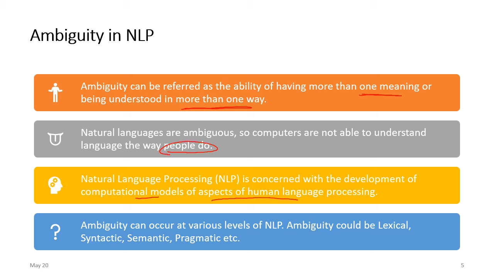So NLP needs to consider how humans think or how humans adapt language. It needs to teach the computer to understand, or build a computational model to imitate how humans process language. Ambiguity can occur at various levels of NLP: the lexical level, syntactic level, semantic level, and pragmatic level that we have discussed before.